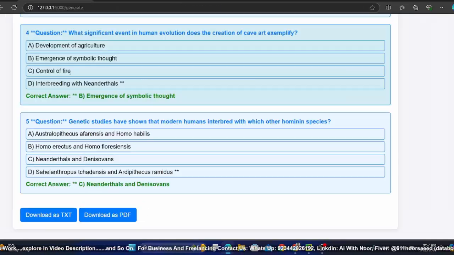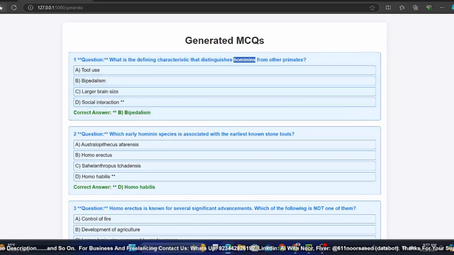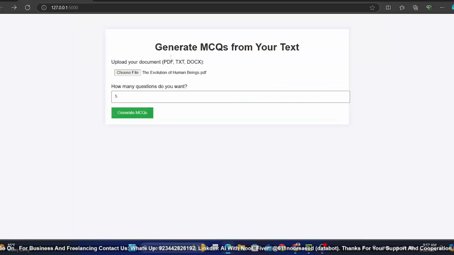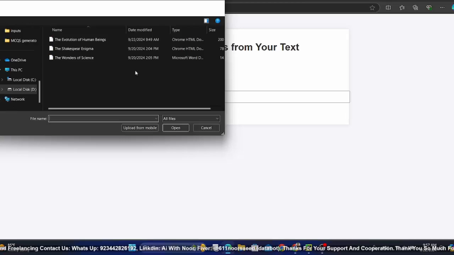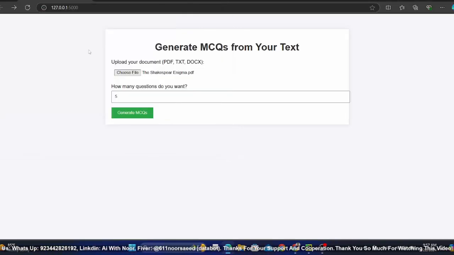Okay, perfect. Let me try one more. Let me zoom out a bit. So I go back to my home page. I have a Shakespeare story, this Shakespeare enigma. I want 3 questions for now. So let's click on this generate MCQs button. Let's see what the model generates.